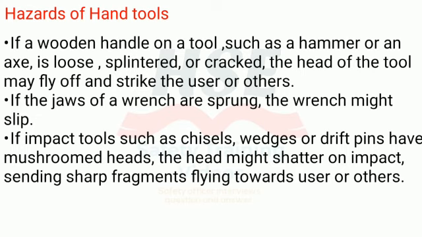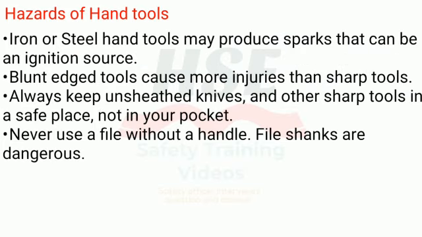If the jaws of a wrench are sprung, the wrench might slip. If impact tools such as chisels, wedges or drift pins have mushroomed heads, the head might shatter on impact, sending sharp fragments flying towards the user or others. Iron or steel hand tools may produce sparks that can be an ignition source. Blunt edge tools cause more injuries than sharp tools.